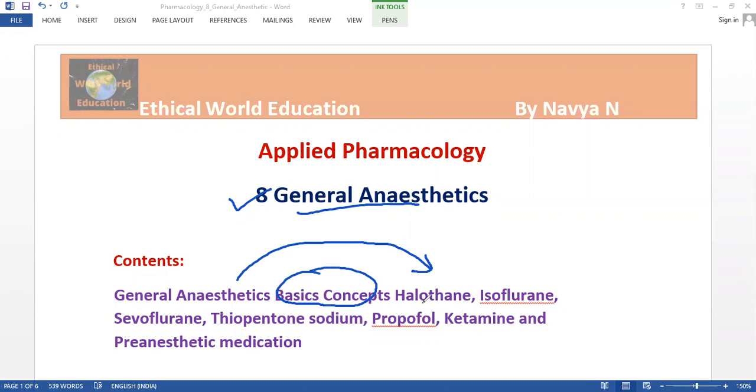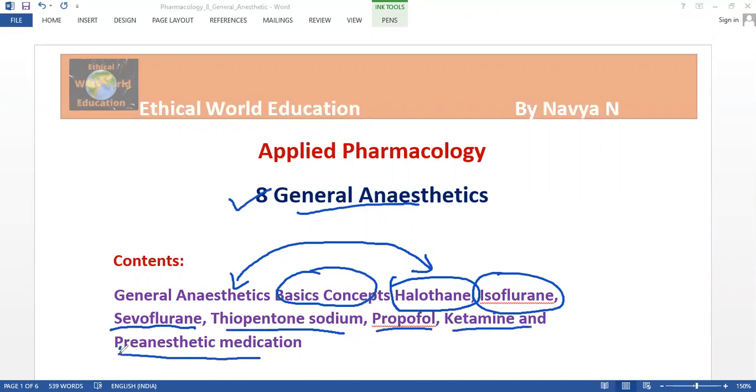The drugs are halothane, isoflurane, sevoflurane, thiopentone sodium, propofol, ketamine, and pre-anesthetic medication.